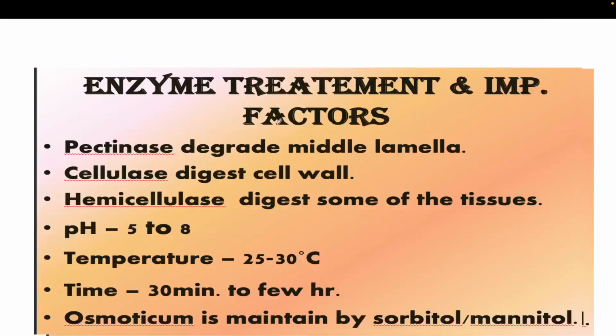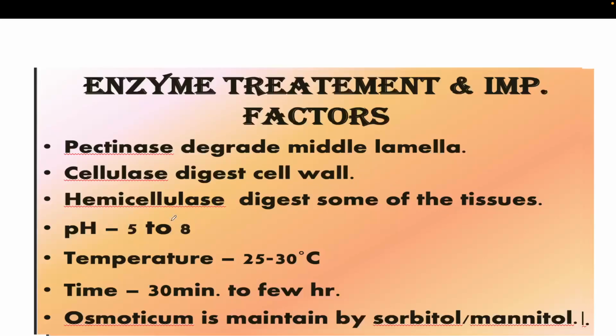So in the enzymatic treatment, the important factor is that pectinase will degrade the middle lamella and cellulase will digest the cell wall. There is another enzyme, but it is not that essential. These two are the major essential enzymes, but apart from them there is hemicellulase, which digests some of the tissues. Suppose a very hard cell wall is present and the cellulose content is more, then we use extra hemicellulase enzyme.